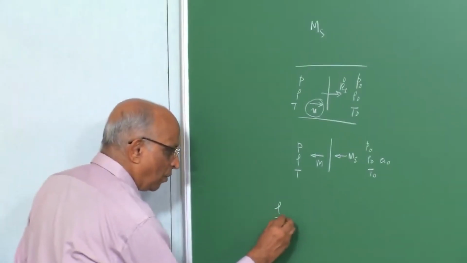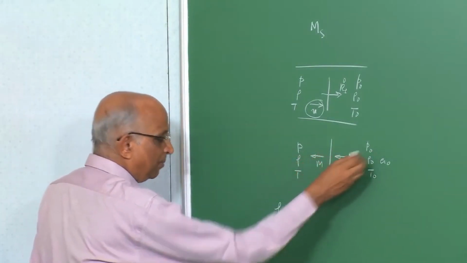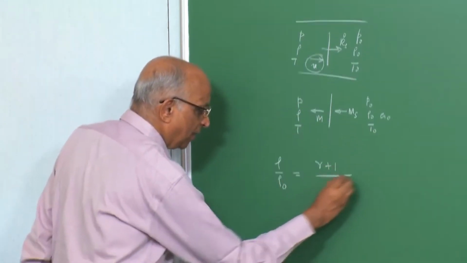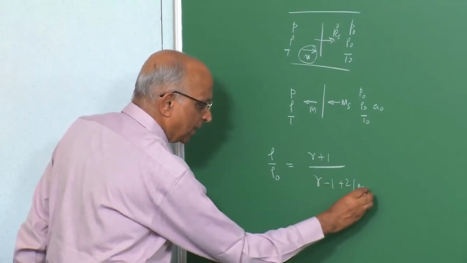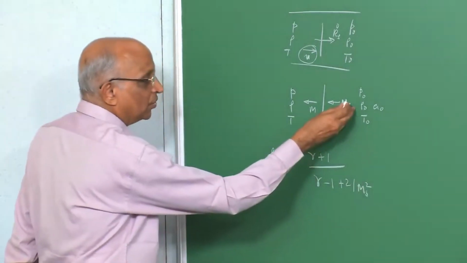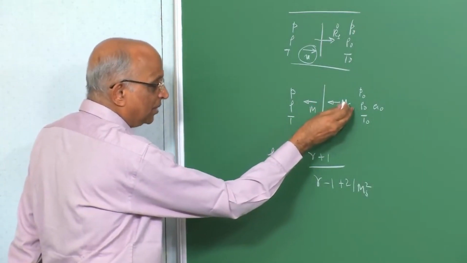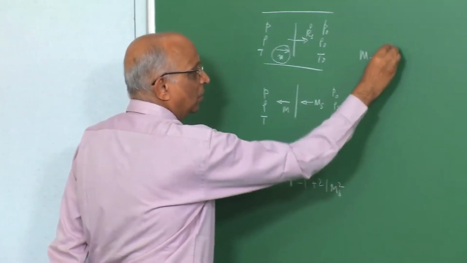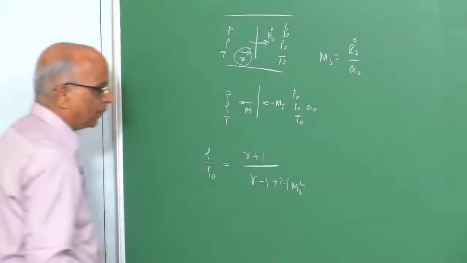We had rho by rho 0, that is the density behind the shock to the upstream density, equal to (gamma plus 1) divided by (gamma minus 1 plus 2 by the Mach number of the shock squared). That means we are looking at Mach number Ms equal to rs dot divided by a0.